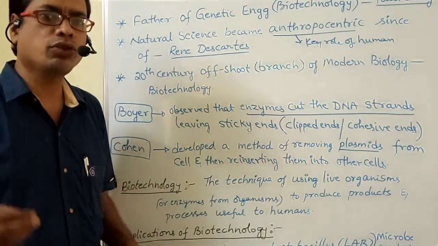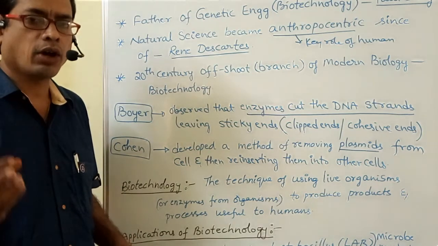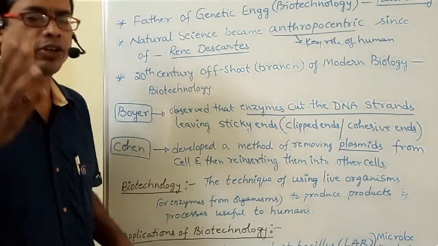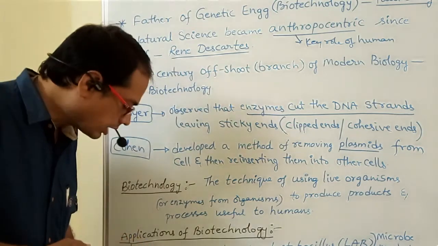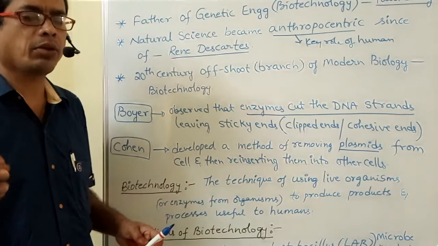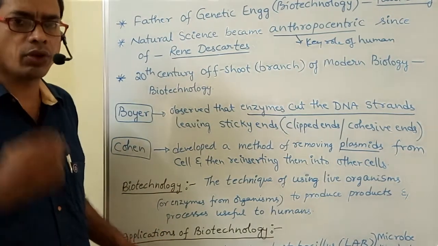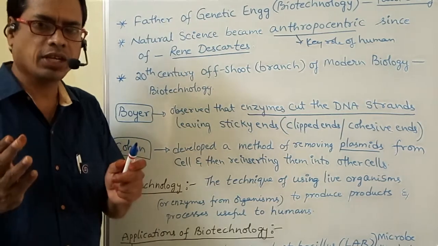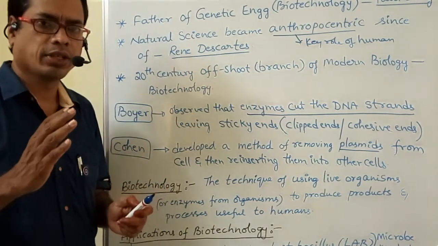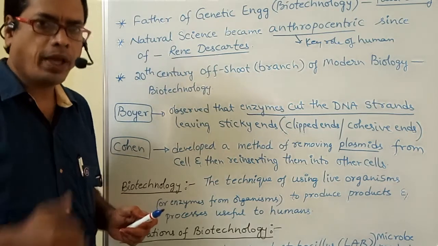Next one, synthesis of gene. If we want a new gene synthesized, we have to apply biotechnology. Next one, developing a vaccine. If we want to develop a vaccine, that is an application of biotechnology only. If any gene is damaged, that damaged gene should be repaired.